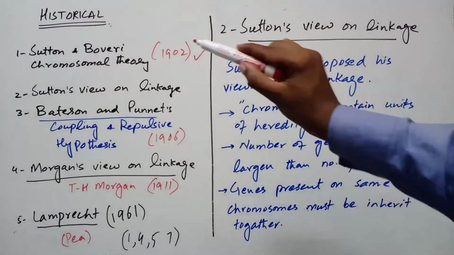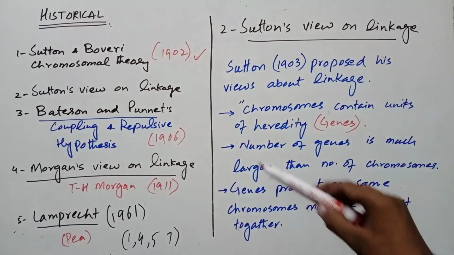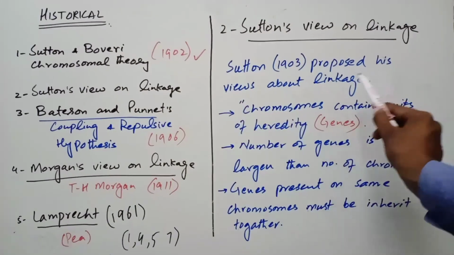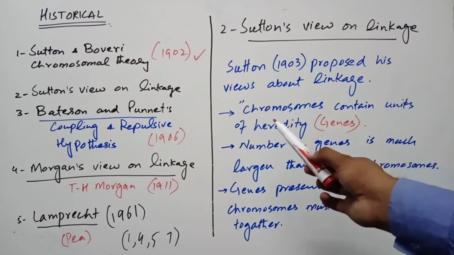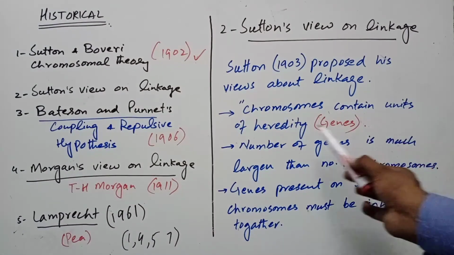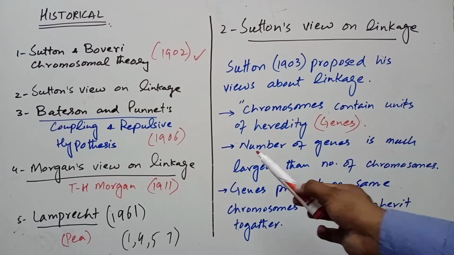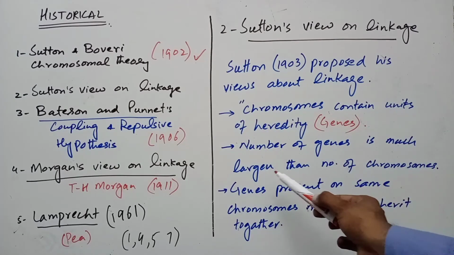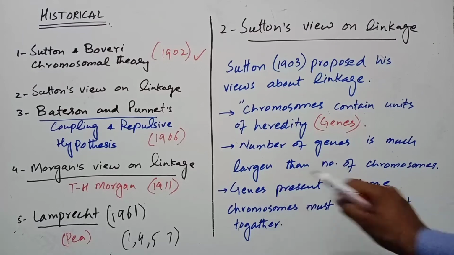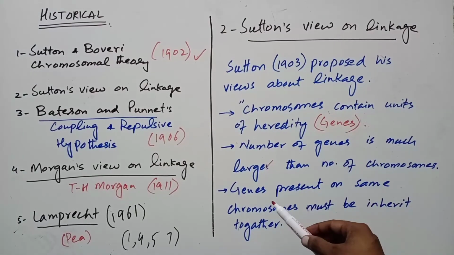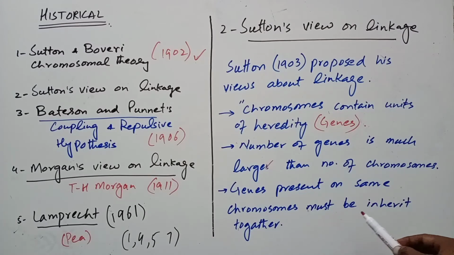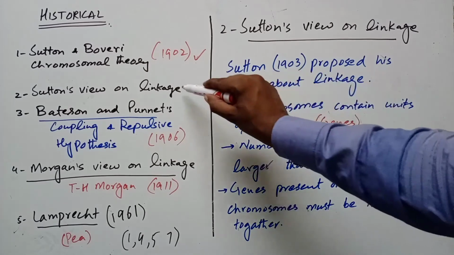After the Sutton and Boveri chromosomal theory of inheritance, Sutton proposed his views about linkage. He proposed that chromosomes contain units of heredity, meaning genes, and the number of genes is much larger than the number of chromosomes. And the genes present on the same chromosome must be inherited together. These were Sutton's views about linkage.